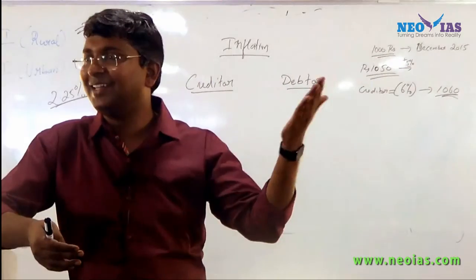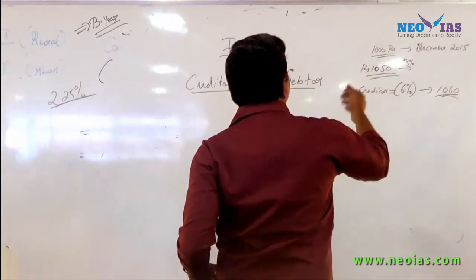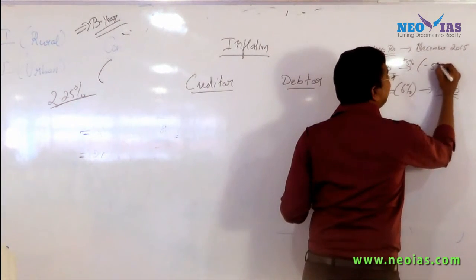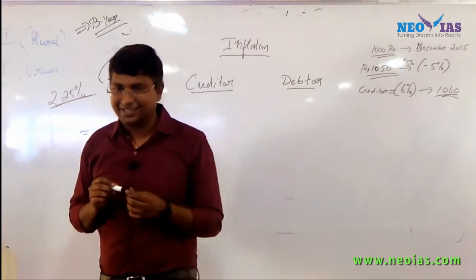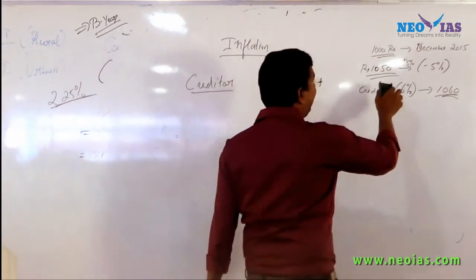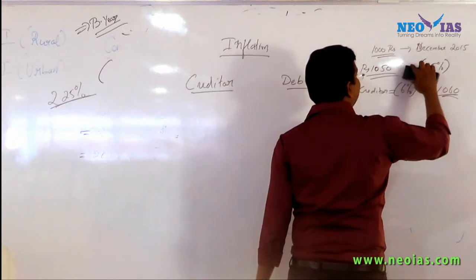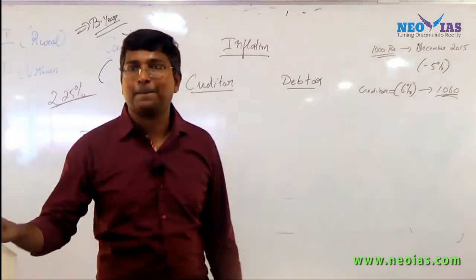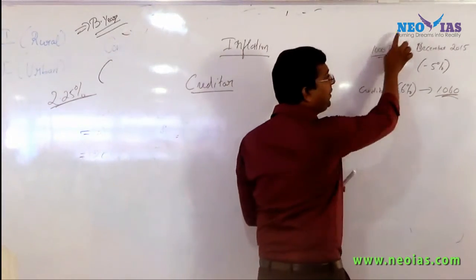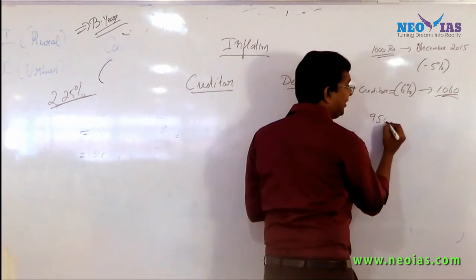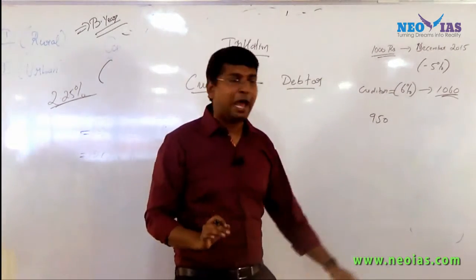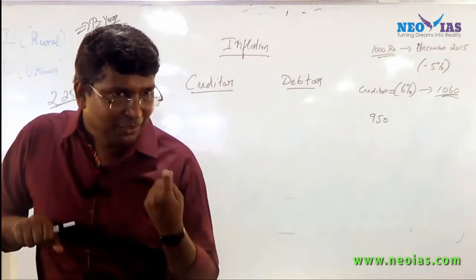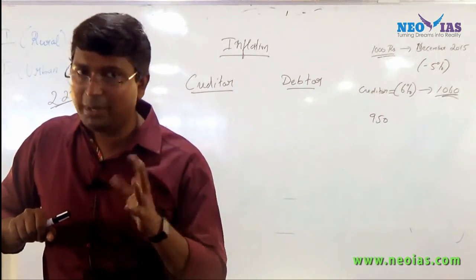If it is deflation, imagine like this: 1000 rupees, deflation is minus 5%, but interest is 6%. So now the 1000 rupees earlier have become 950. Now when he returned back, the debtor has to return 1060. So deflation benefits the creditor. Don't learn it by heart, understand it.